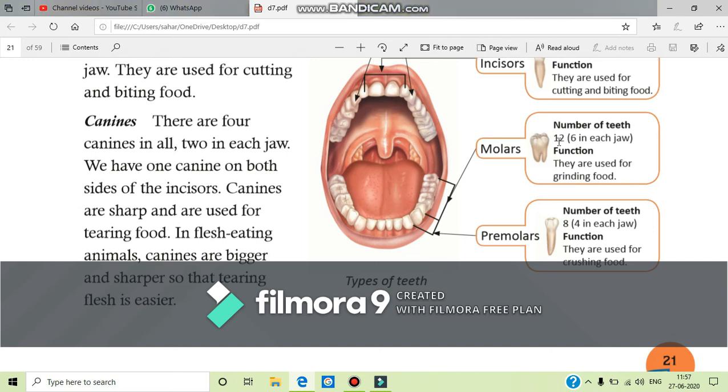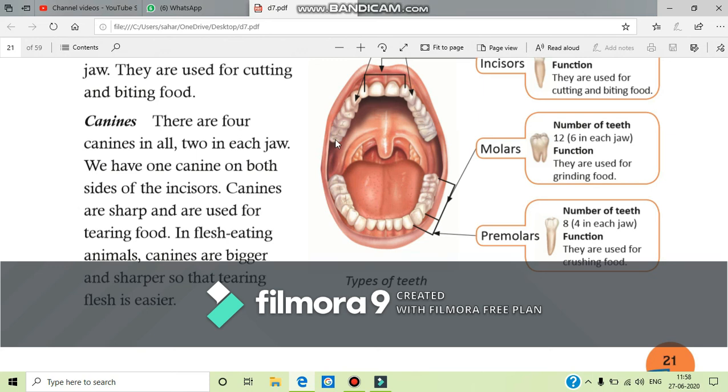Next and the last type of teeth is molar teeth. We have a total of 12 molar teeth in our mouth, 6 in each jaw. That means on the upper jaw we have 6 molars and on the lower jaw we have 6 molars. So let's see which are the molar teeth. See the last 3 teeth, 1, 2 and 3 on this side, and 1, 2, 3 on the other.